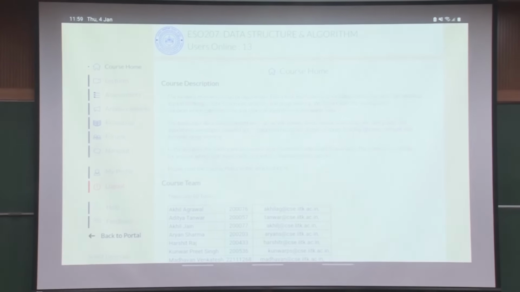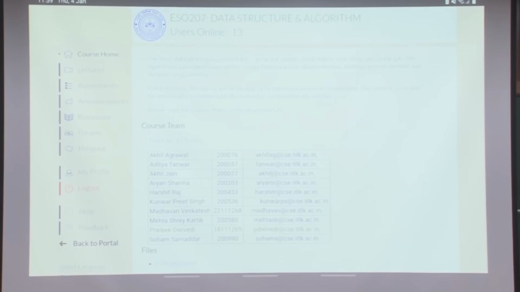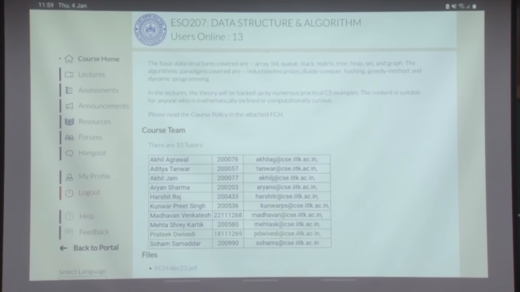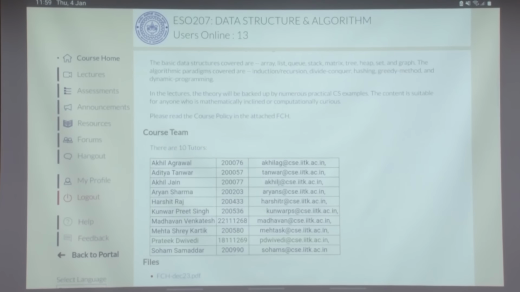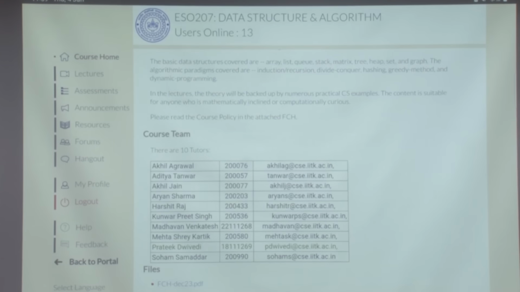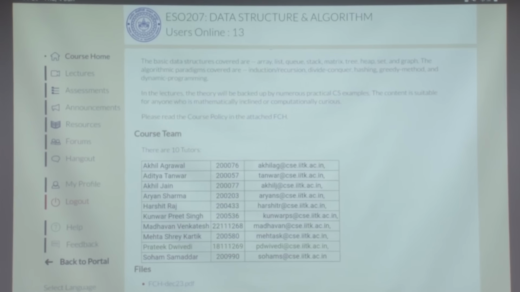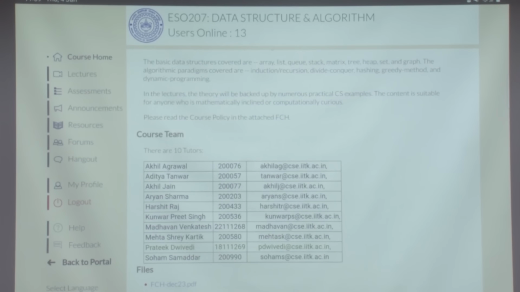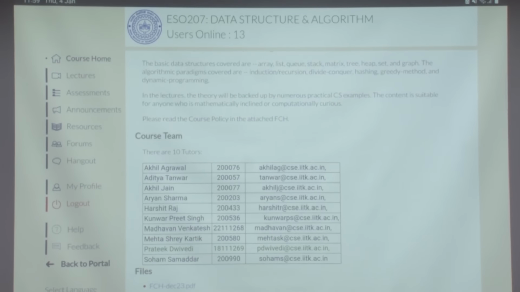Okay, so in this course you should log in to your hello.iitk account. You will see this, the student front page. You'll see the course description and the team of tutors. There are 10 tutors, and the one in green is the head tutor. You can contact him if there is any anomaly or exception handling. He is in fact here also, Pratik.